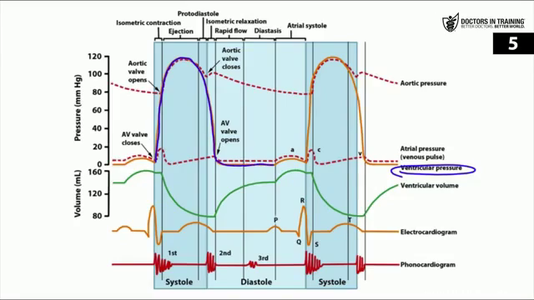You do see a little increase in pressure just before the beginning of systole, and this is due to atrial contraction. So as that atria contract to get that last little bit of blood into that ventricle, we do see a small increase in pressure just before the close of the mitral valve.